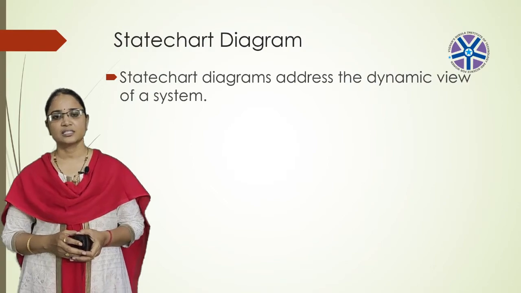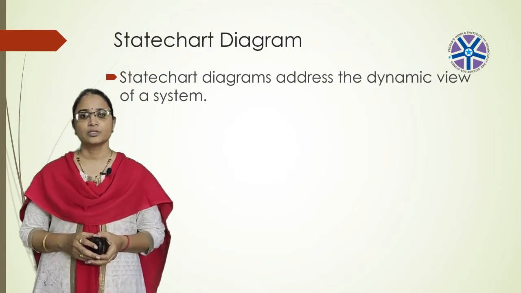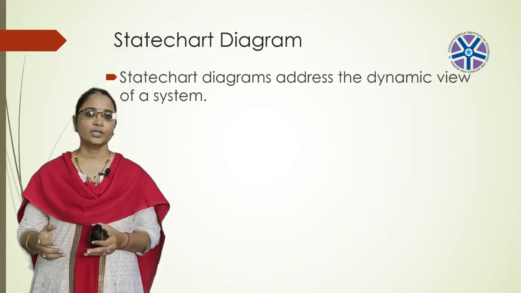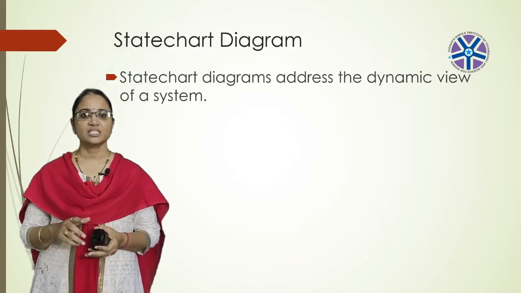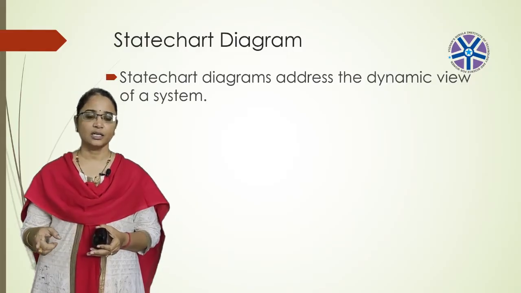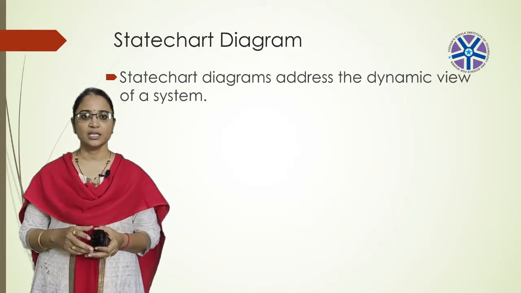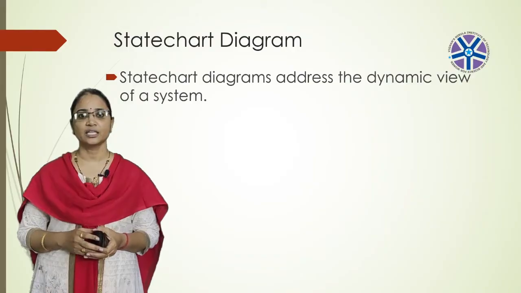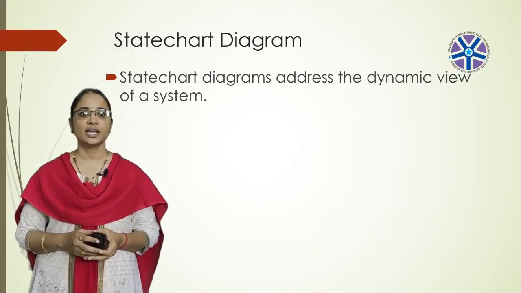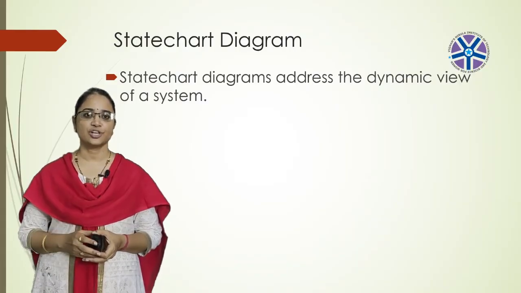If you consider an example in the operating system, so let's consider that example. If you consider the activity of a process, when it starts, that will be represented with one state. When the process is running, it will be represented by using another state. If the process is in the waiting condition, that will be represented by using another state. So the state chart diagram is used to represent the states.